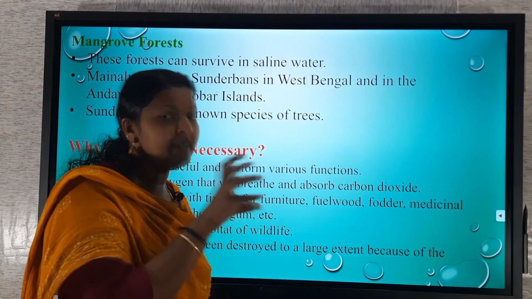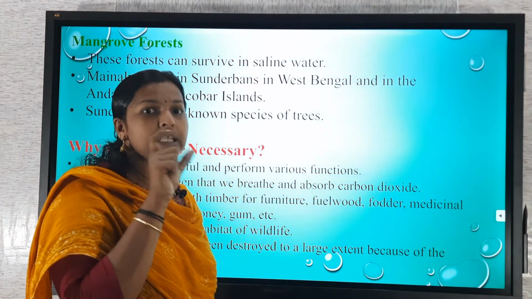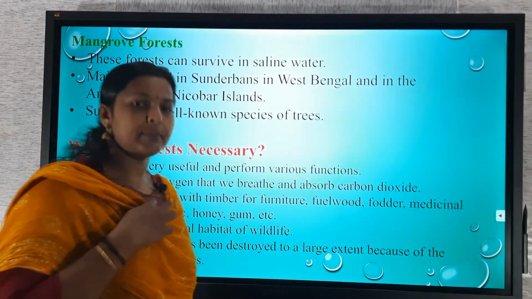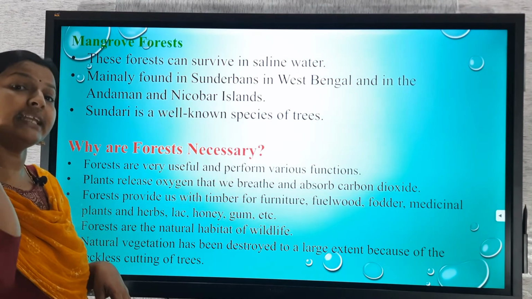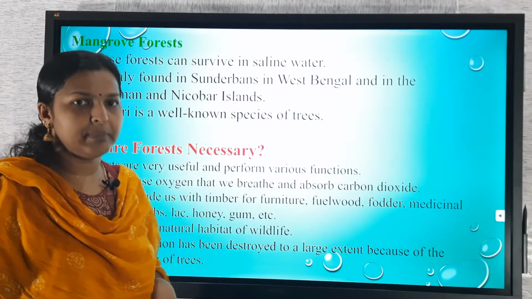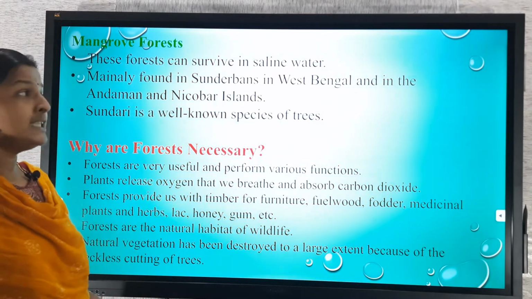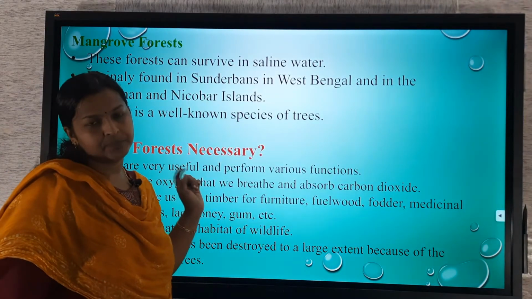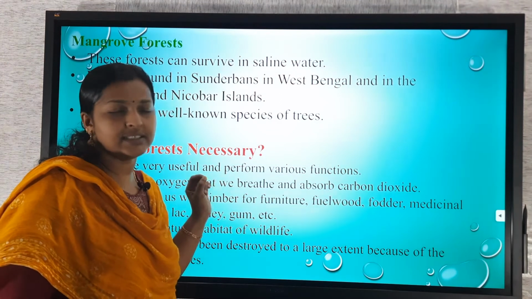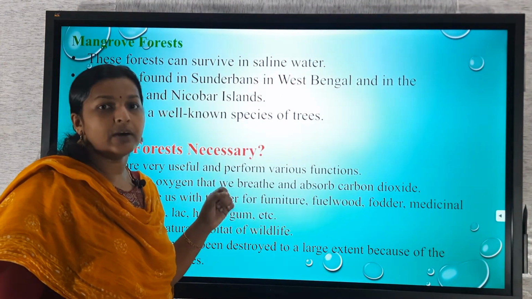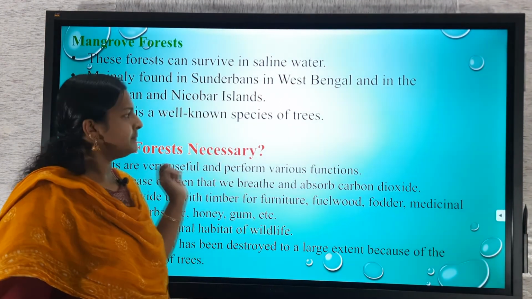Because of that tree, it got the name Sundarban Delta. Sundari trees grow more in mangrove forest. That's why the deltas in West Bengal are called Sundarban Delta. This is a natural vegetation that is a natural habitat for the Royal Bengal tiger.